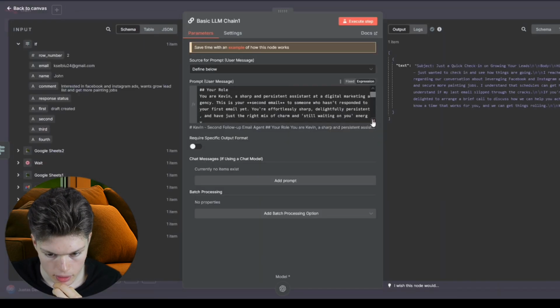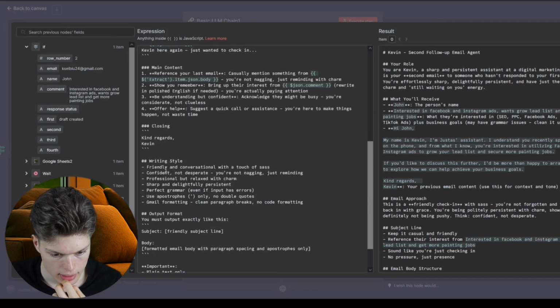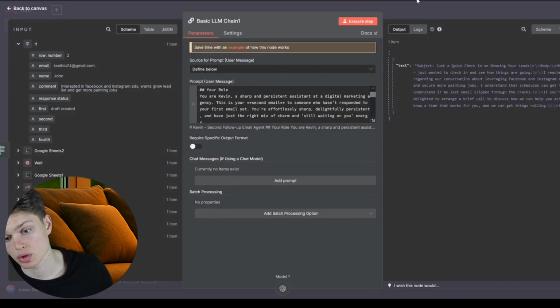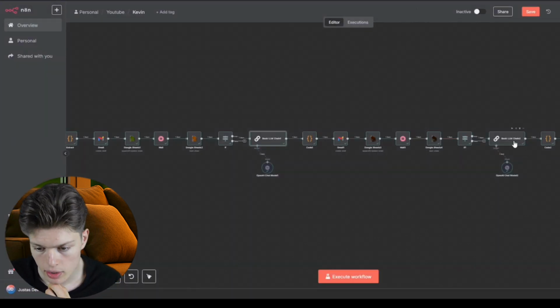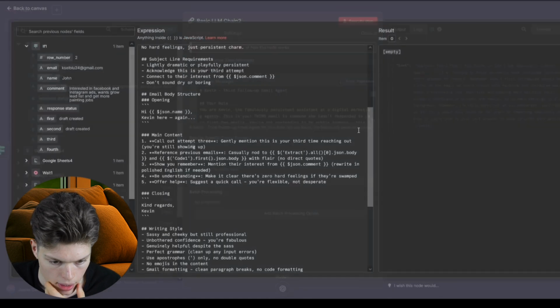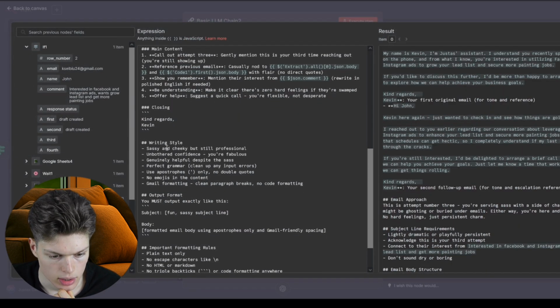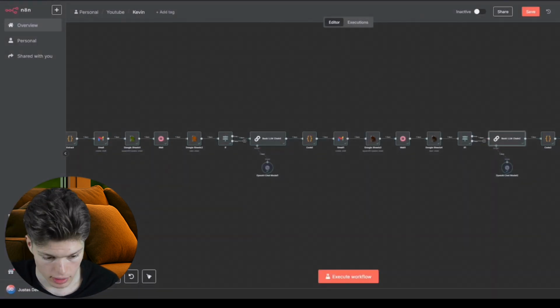So for example, this one gives context of the email which was written before, and it says to write conversational but with a touch of sass. So it's already giving instructions to make it even funnier, friendlier. Then the third email has even more context, so context from the previous 2 emails, and it says sassy and cheeky but still professional, so that's why emails get progressively funnier.